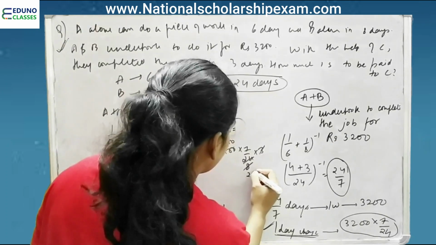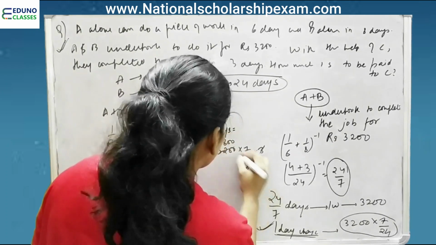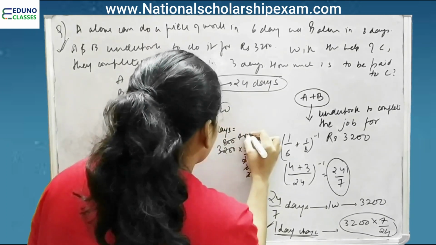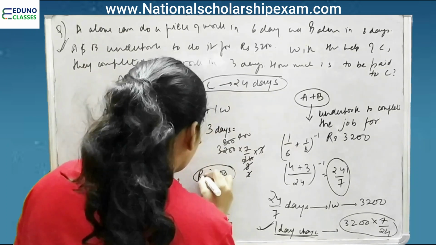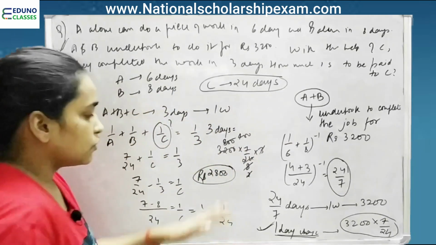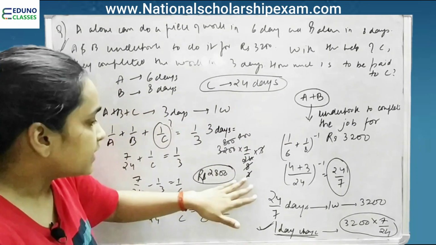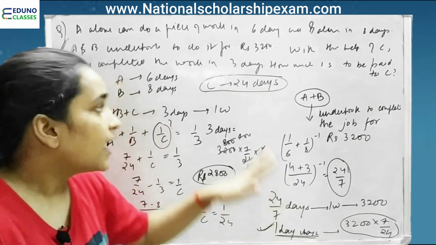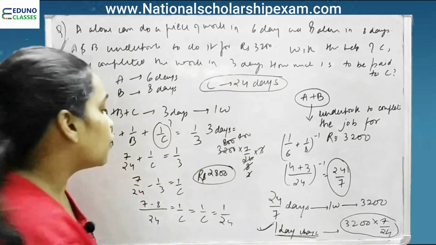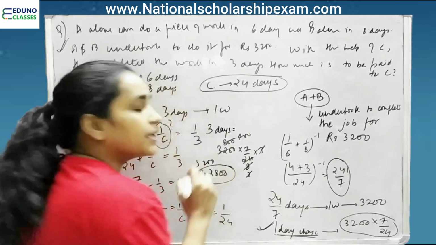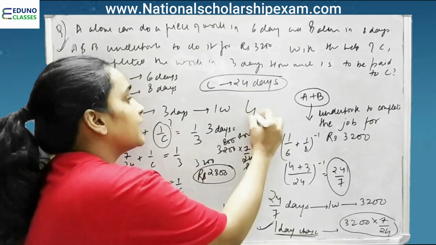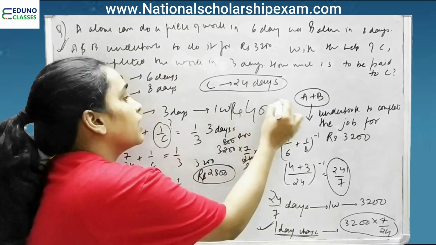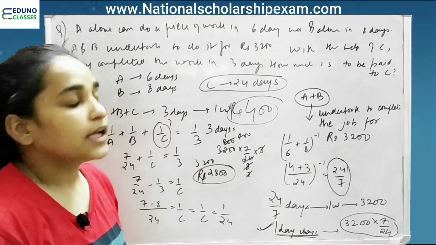And then 2800. So rupees 2800 they will charge for 3 days, and they are given a total of 3200. So what is the payment of C? 3200 minus 2800, that is rupees 400 is your answer.